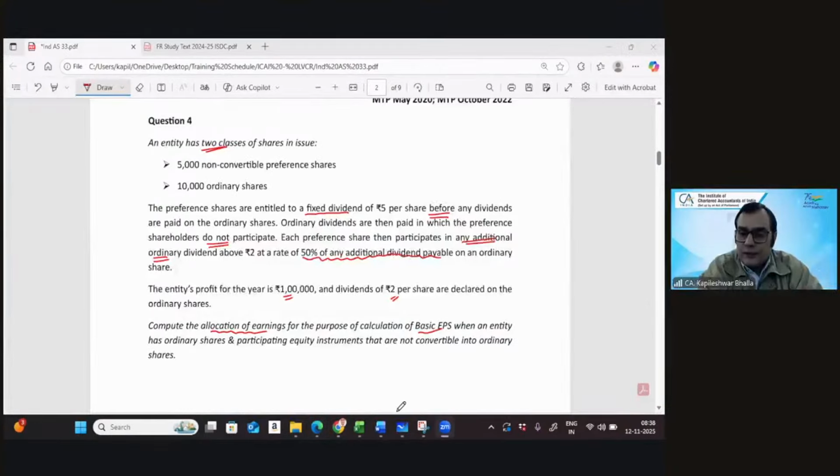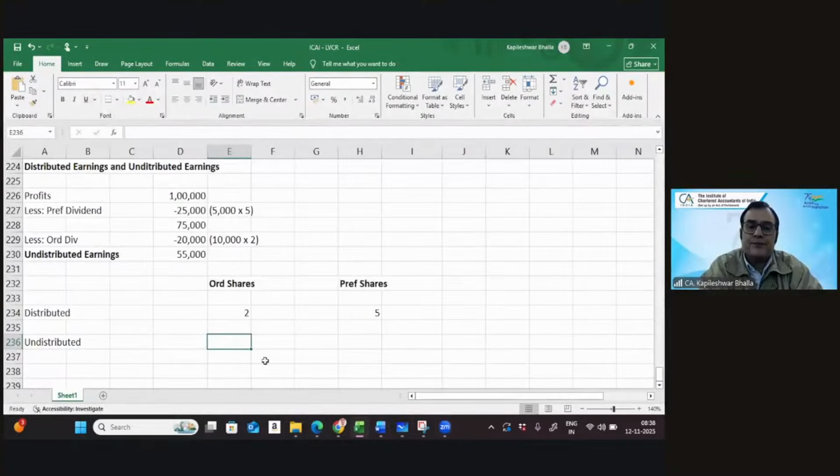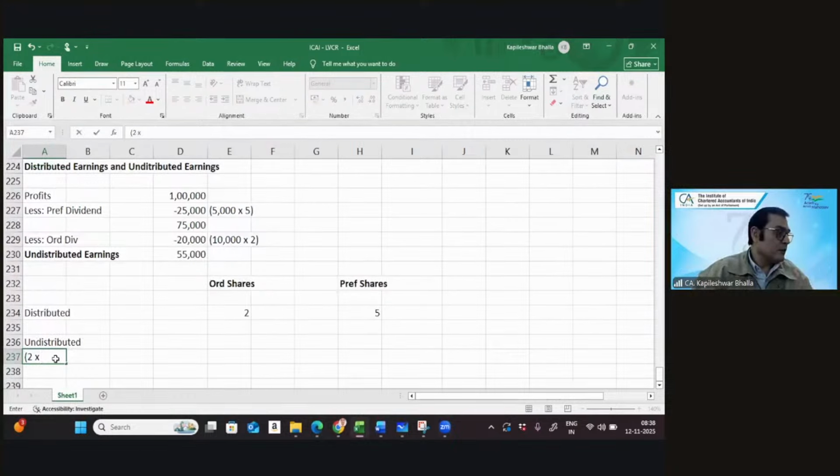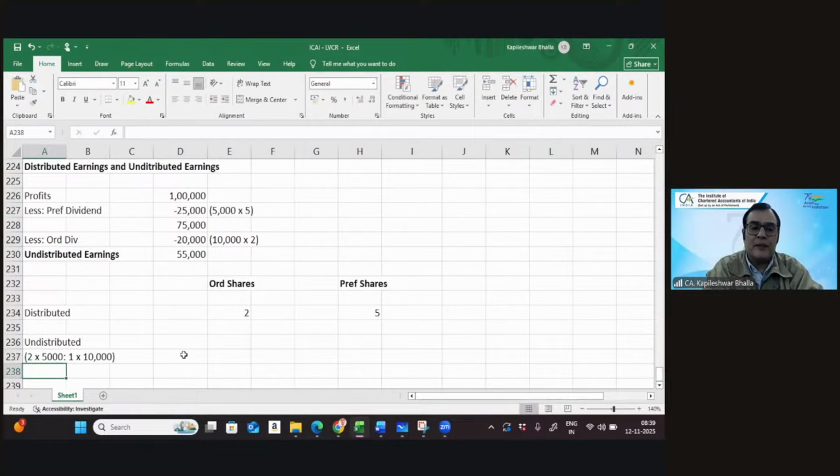Yes. So let's come back on the agenda. So you can give 2 into the number of shares we've got for the ordinary, 5,000 shares. And in this particular case, you're going to give them 1, and number of shares in this case is 10,000. So this will be divided 1:1.